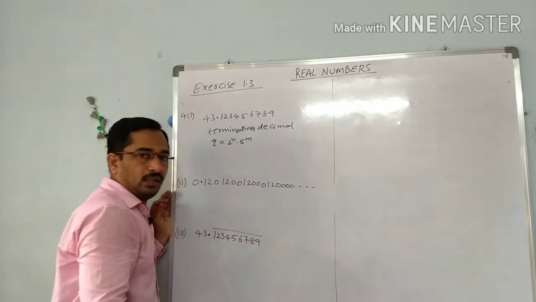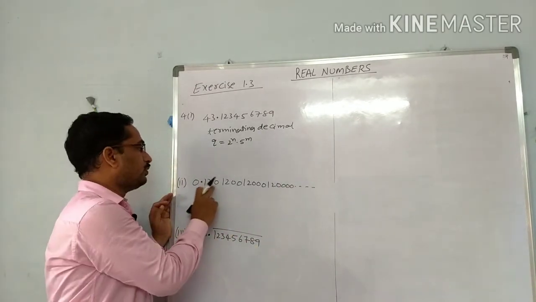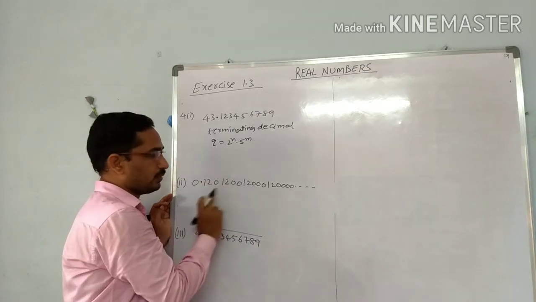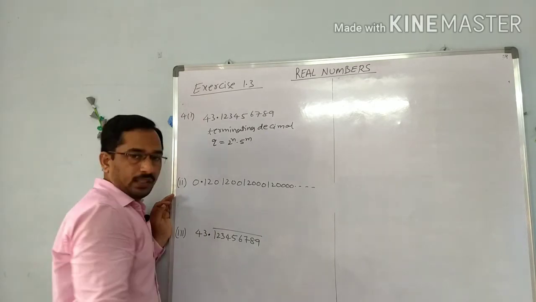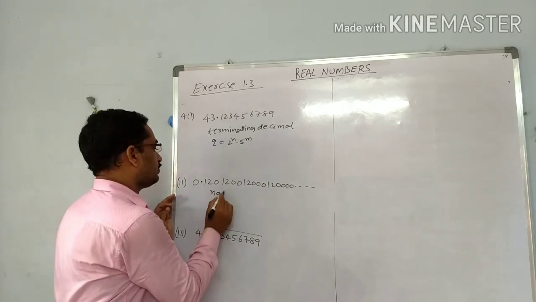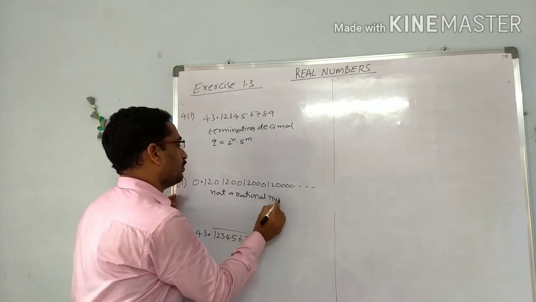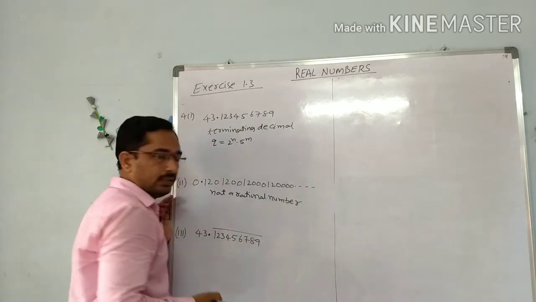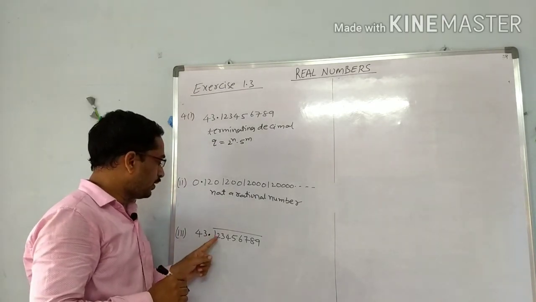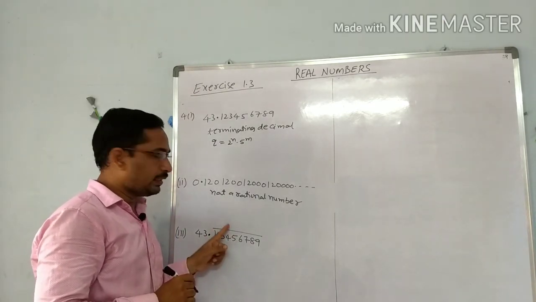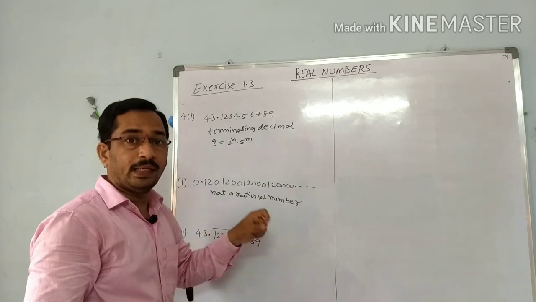Now next, the second problem, 0.12012001200001200 continuing. Here if you observe, no group of numbers is repeated. Here 120, here 1200, the zeros increase continuously, so it is not a rational number. It is an irrational number. Next, the fourth problem, 43.123456789 bar. Bar means it is a non-terminating repeating decimal.